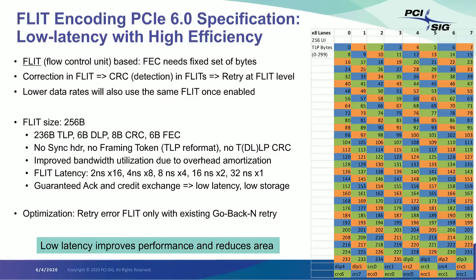PCI Express supports go back and retry up until now. So what it means is that if packet 10 got corrupted, you're going to ask for packet 10 to be replayed. So not only will 10 get replayed, but 10, 11, 12, 13, all of them will get replayed. All the subsequent packets will get replayed. So that will exist, but it will be at a flit level with PCI 6.0. But in addition to that, we are doing an optimization where you can ask only for the flit that was in error to be replayed. That way you are not going to replay the subsequent flits if the receiver can store the subsequent flits and then do the replay for itself.